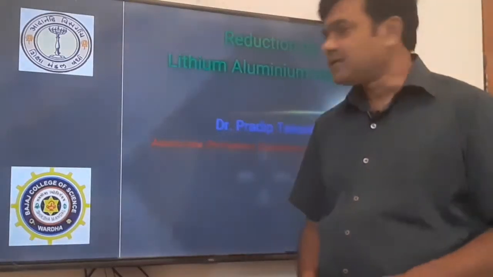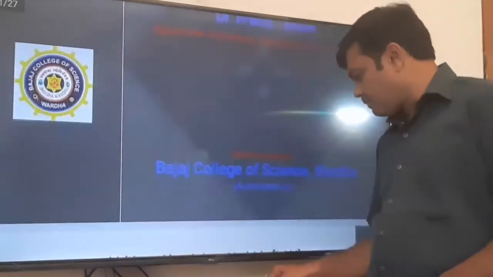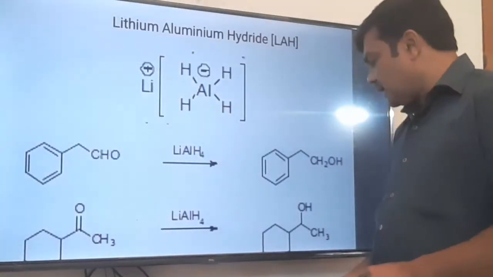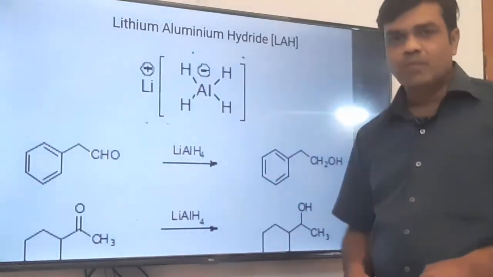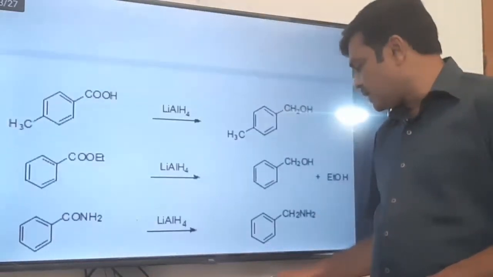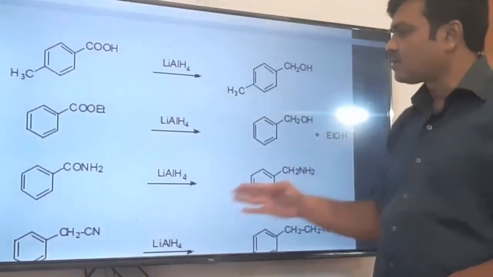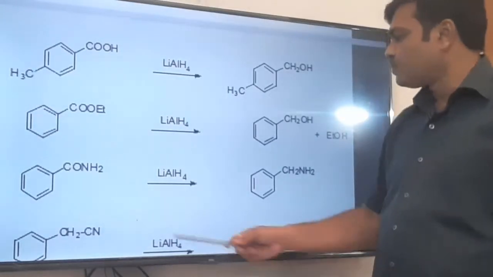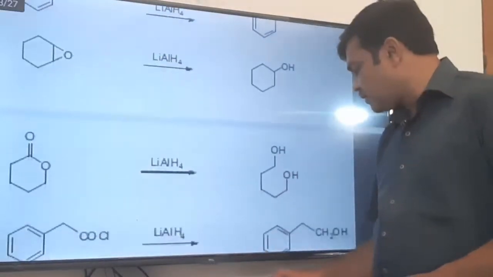In continuation to our lecture regarding lithium aluminum hydride reduction, we will see the further functions of lithium aluminum hydride. What we have discussed is that it is a powerful reducing agent which reduces aldehyde to primary alcohol, ketone to secondary alcohol, carboxylic acid to primary alcohol, esters are reduced to primary alcohol, amides are reduced to amine, cyanide is reduced to amine, epoxide ring opening reaction takes place to give secondary alcohol.